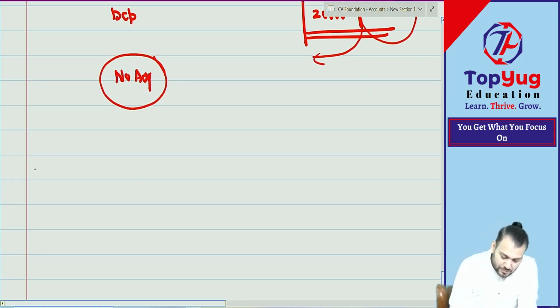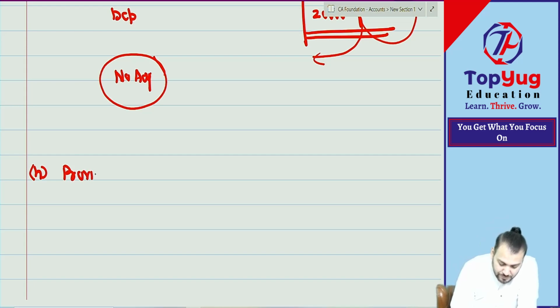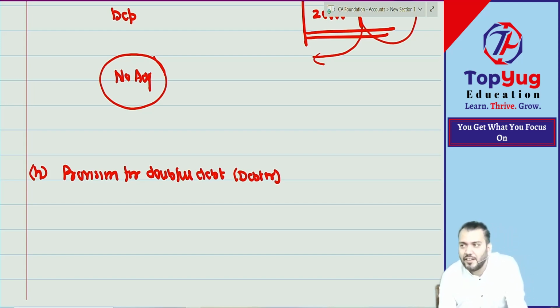G is done. Write on H. After G comes H. A B C D E F G H. Write down: Provision for doubtful debt. Debt means debtor. We call it doubtful debt, but we can also call it doubtful debtor.